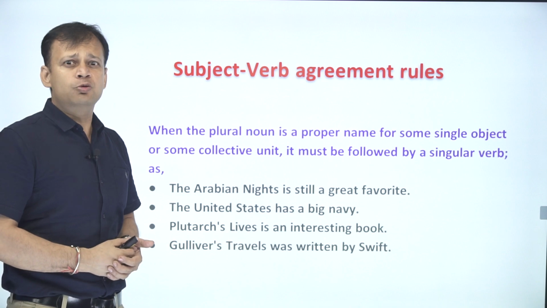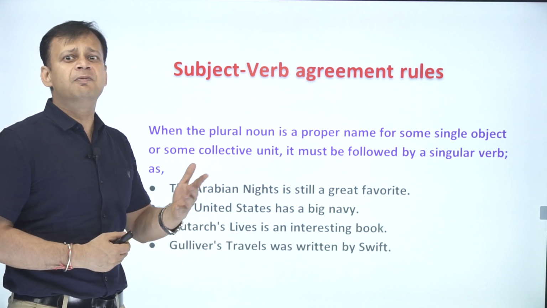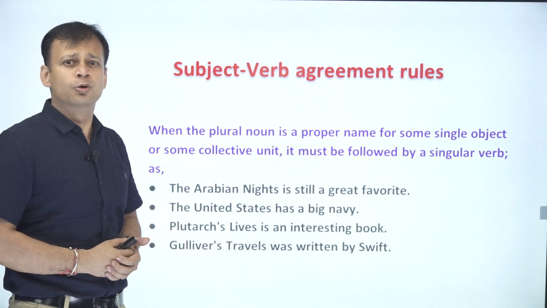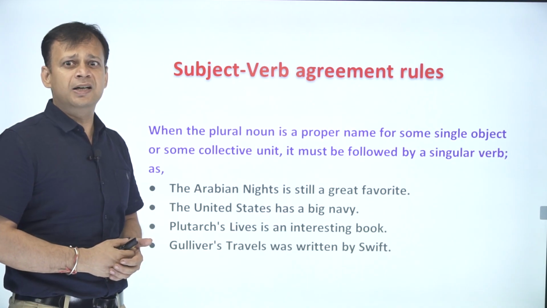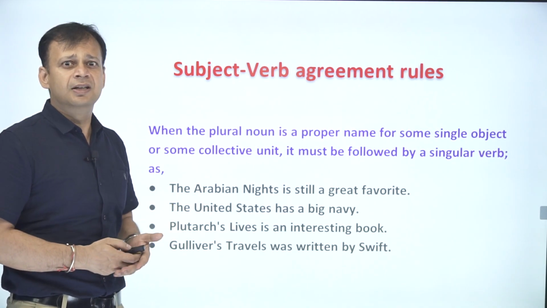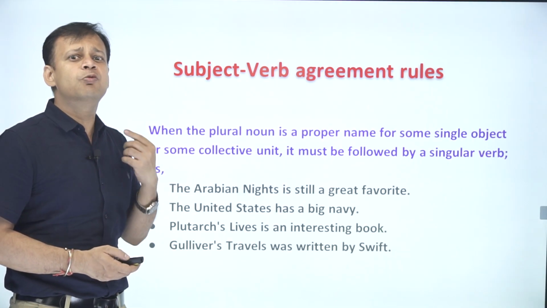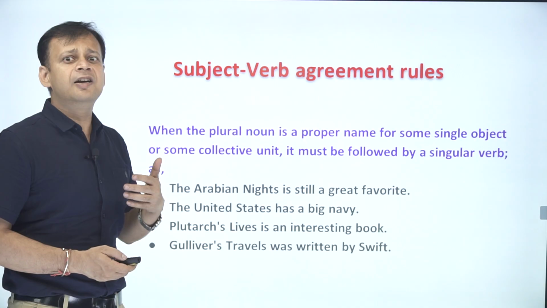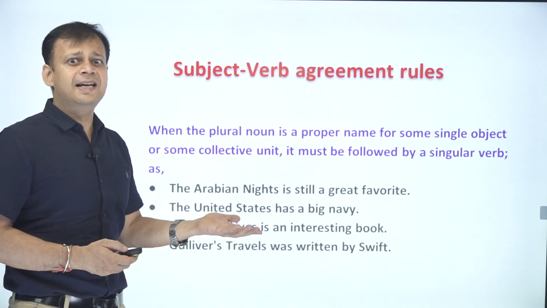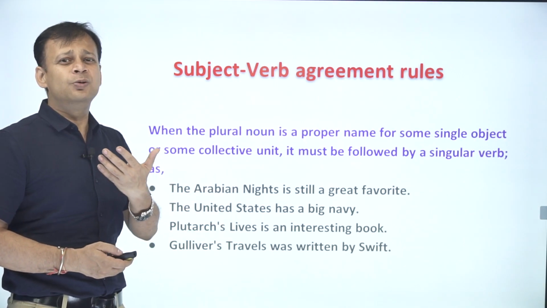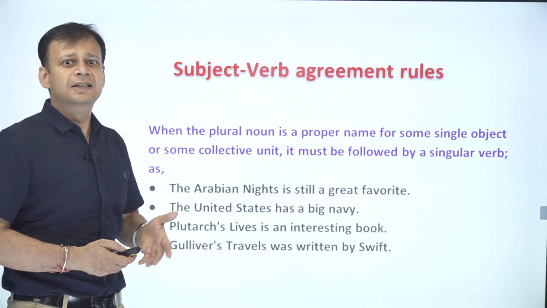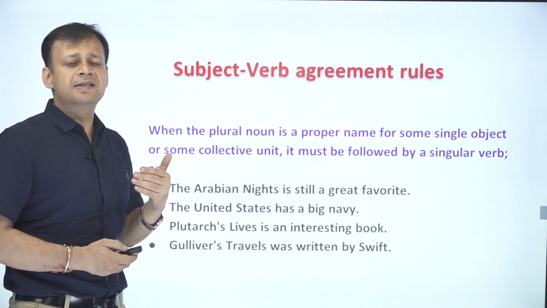Next rule talks about when a plural noun is a proper name for some single object or some collective unit, it must be followed by a singular verb. Look at this example: the Arabian Nights is the name of a book, so we take it as one idea, is still a great favorite. The United States has a big navy, so we are using United States as one idea. Plutarch's Lives is an interesting book.